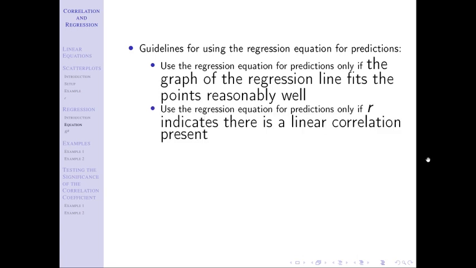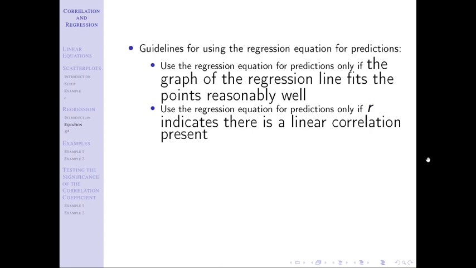Number 2, only use the regression equation for prediction if R indicates there is a linear correlation present. Again, why did we spend the time last chapter talking about R? We need to make sure that R is sufficiently large. Now, notice I'm not giving you a threshold here. I'm not saying R has to be above a certain number. Remember we said R is not very robust. What that means is an outlier can really affect the value of R.